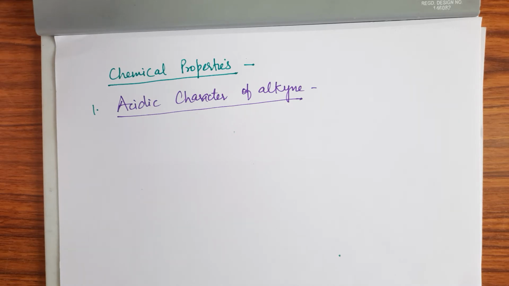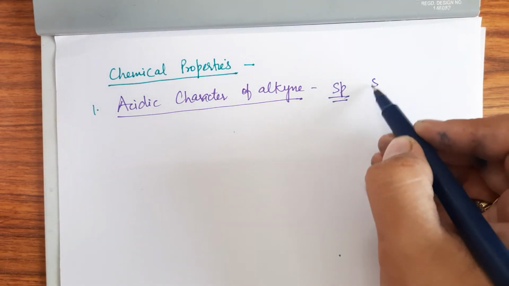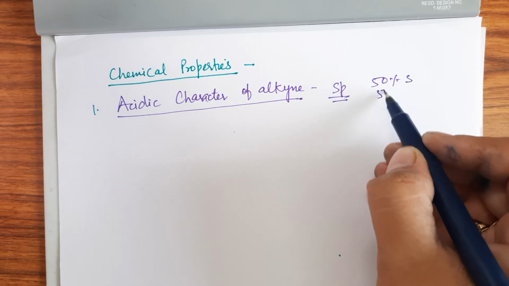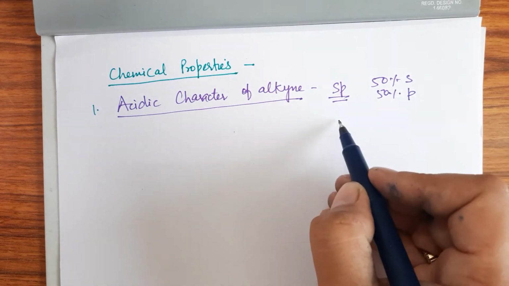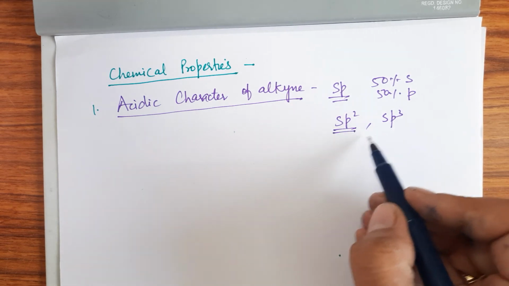This is because there is the presence of an sp hybridized carbon atom, in which the extent of s character is maximum. That means 50%. If we take the sp hybridized orbital, there is 50% s character and 50% p character. Whereas in sp2 and sp3, the extent of s character is less.